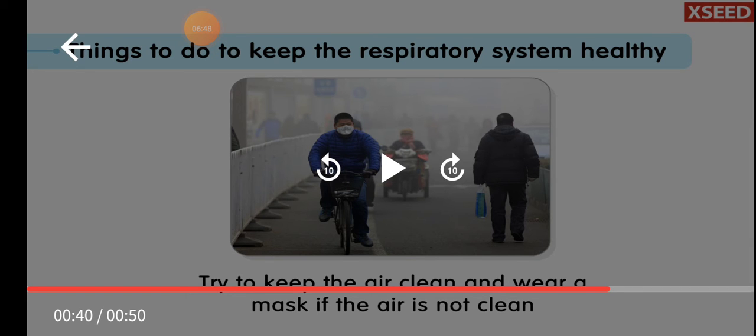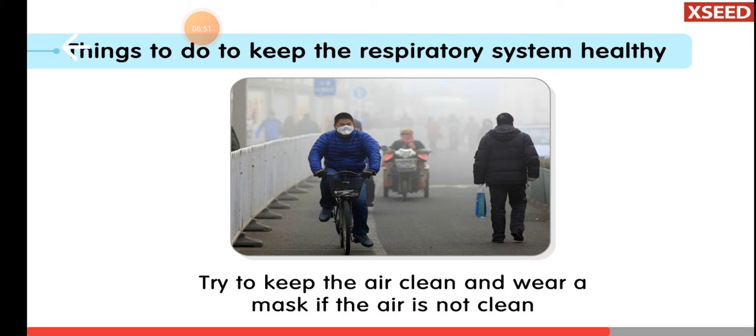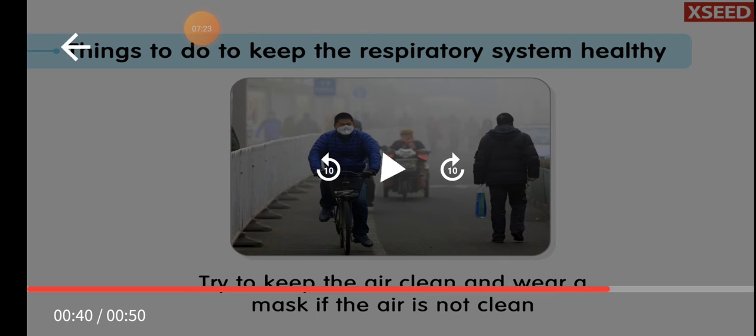We should try to keep the air around us clean. How can we keep the air clean? It can't be seen, and we cannot touch it. So the only way is to plant more saplings and take care of the plants, and definitely they keep the air around us very clean. That is the only way. If there is no other way and we are living in an area where the air is unclean, in such cases we must use a mask to avoid the unclean air entering our body.